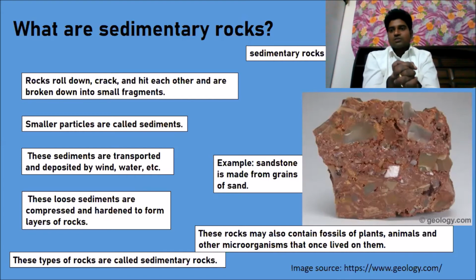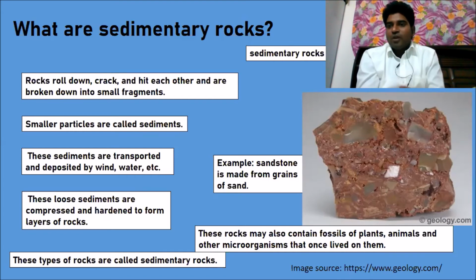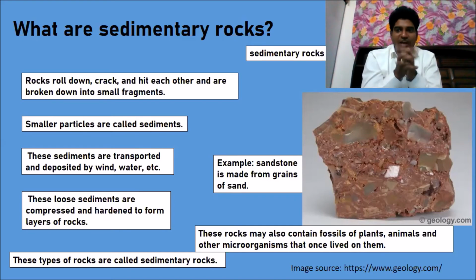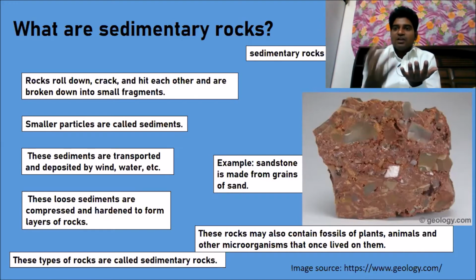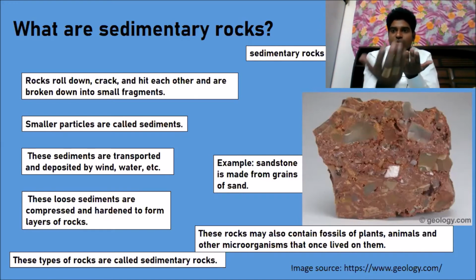that kind of rock is called sedimentary rock. Now, when this kind of rock formation happens, along with the rocks we also get the fossils of plants, the fossils of animals, and the fossils of other microorganisms that used to live on these small rocks, which also get carried away, deposited and compressed.